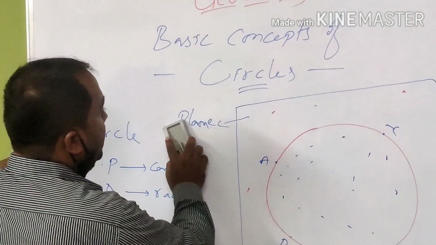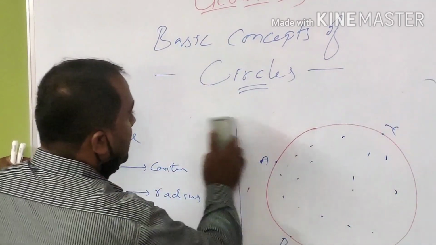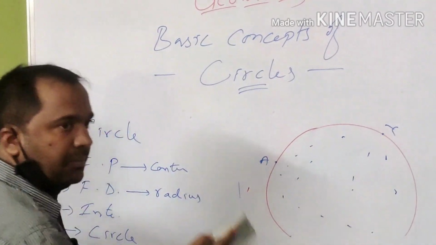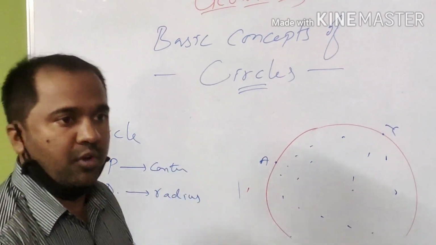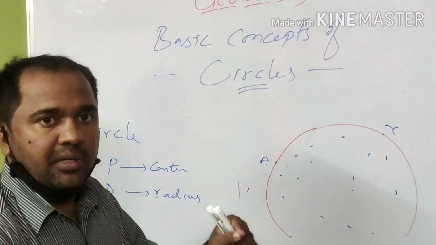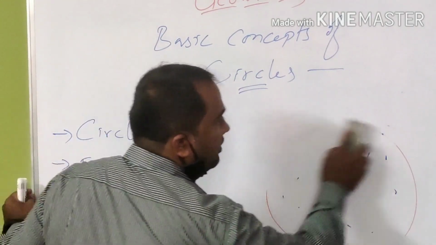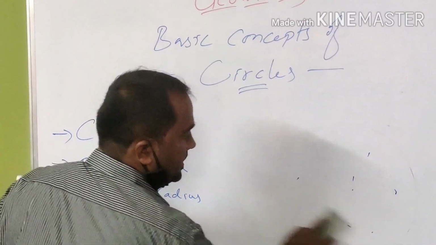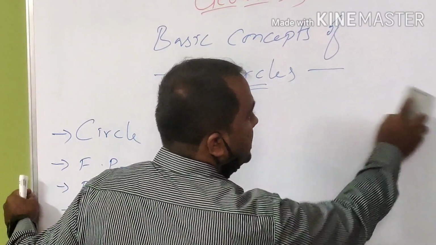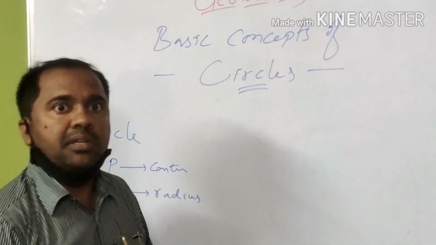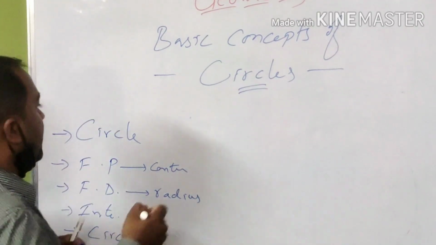Now we will cover some other important topics of the circle. A few important terminologies are there. Before learning this chapter on circles, we need to know all those terminologies. If you are okay with that, then it will be helpful to solve the chapter. In this class today we are going to cover only the basic concepts. If we get a chance to have a teaching and learning process again, inshallah, we will see the remaining part of the circle.